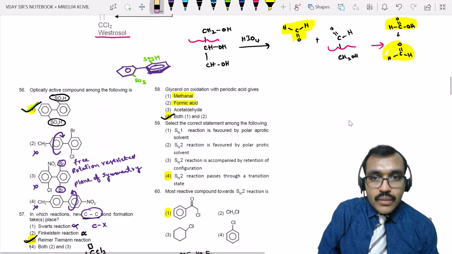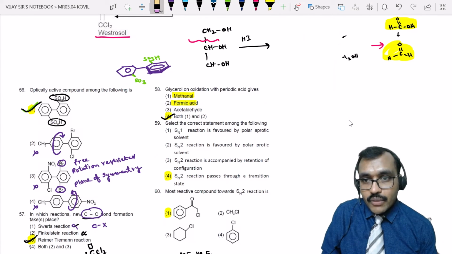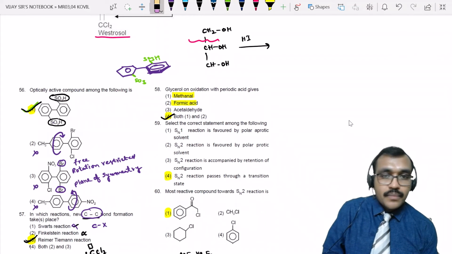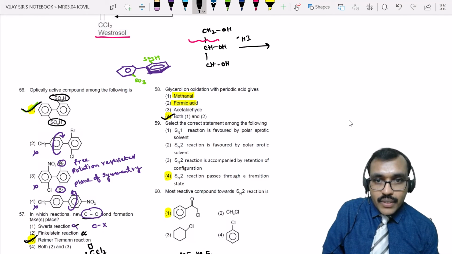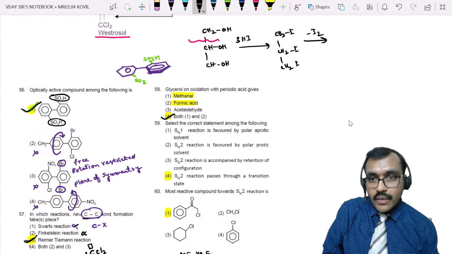Right? Instead of HIO4, if they had given HI, we have already seen the product. If it is HI, what is the product? First 3 moles of HI are used, you will get CH2I, CH2I, CH2I. Then I2 is eliminated, forming a double bond.